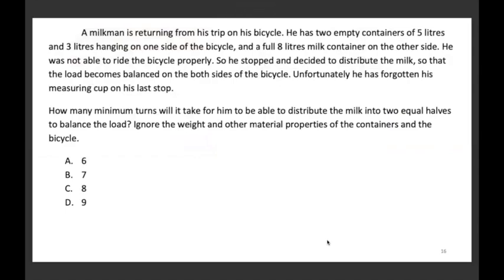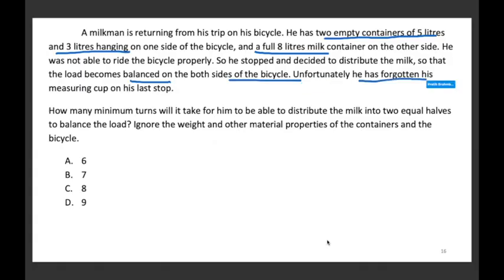A milkman is returning from his trip on his bicycle. He has two empty containers of 5 liters and 3 liters hanging on one side and full 8 liters container on the other side. He was not able to ride the bicycle properly, so he stopped and decided to distribute the milk so that the load becomes balanced on both the sides of the bicycle.